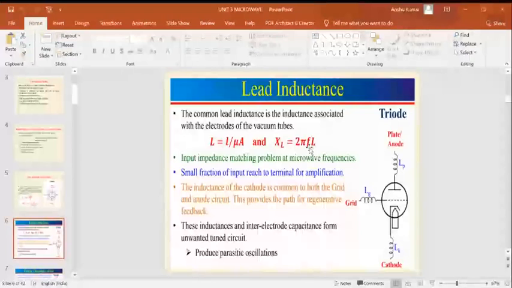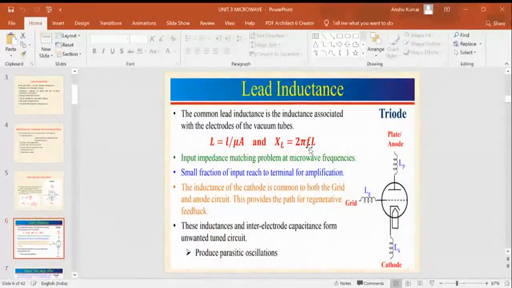In the previous case, there is a short circuit. Here is a mismatching. Always remember, if you write the answer in the exam, you must find out the minimum points you should write so that you can gain good marks. The first point you must write: in the case of inter-electrode capacitance, there is a short circuit. In lead inductance, there is a mismatching, impedance mismatching. There are reflections.